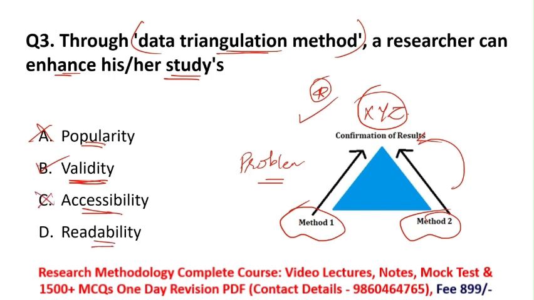Then option D is readability, meaning how many people can easily read that paper or research. Data triangulation method does not show us readability, but it shows us the validity of that study, that the results are valid. So the correct option is option B, validity.